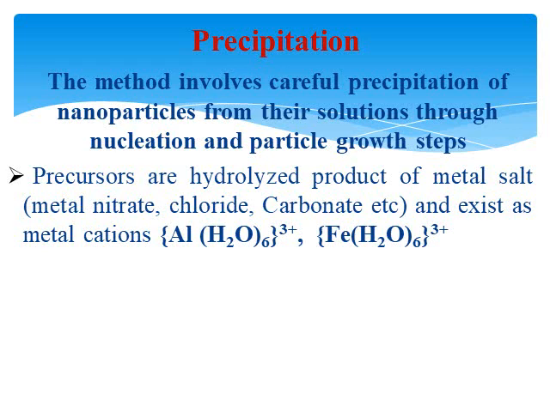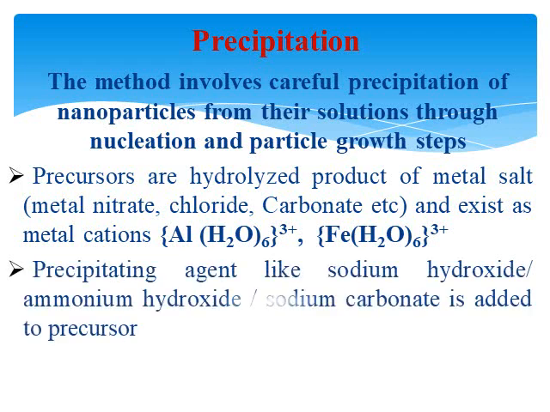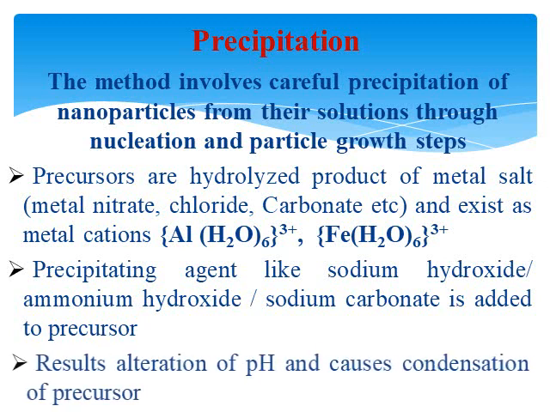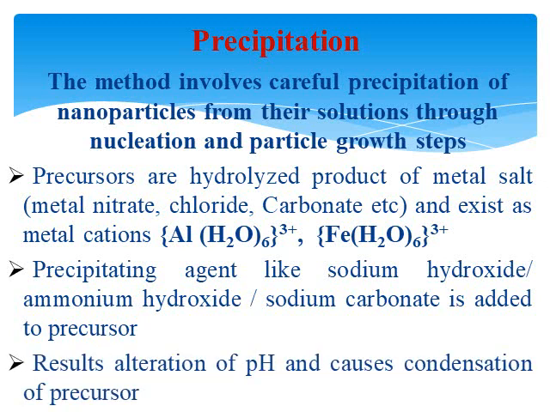Now, in the next step, once it exists as metal cations, it is added with precipitating agents like sodium hydroxide or ammonium hydroxide. So sodium hydroxide, ammonium hydroxide, or even sodium carbonate is added to the precursor. These precipitating agents also result in the alteration of the pH.